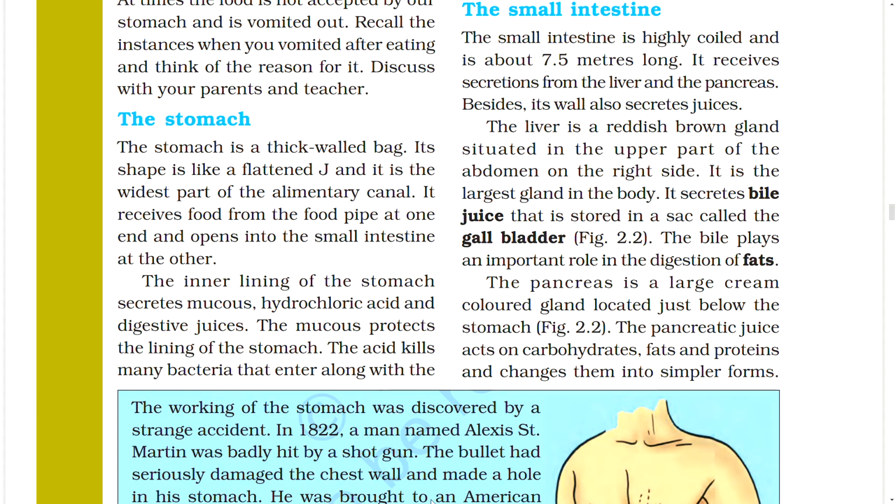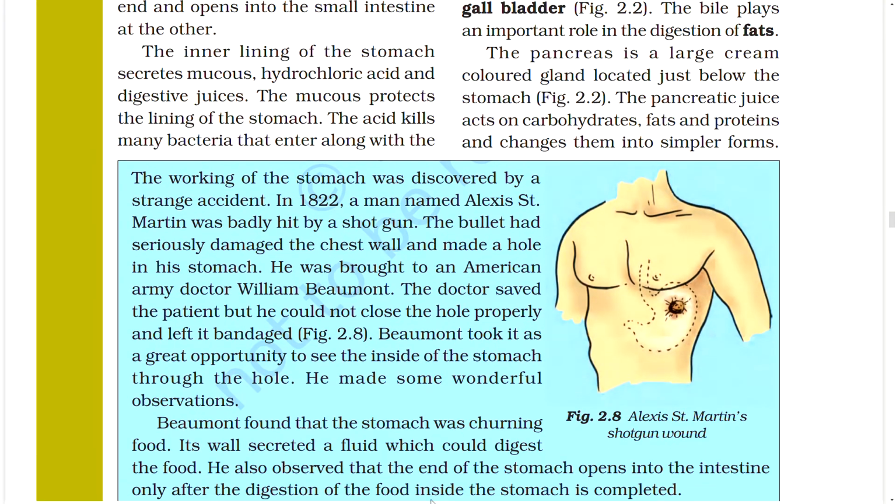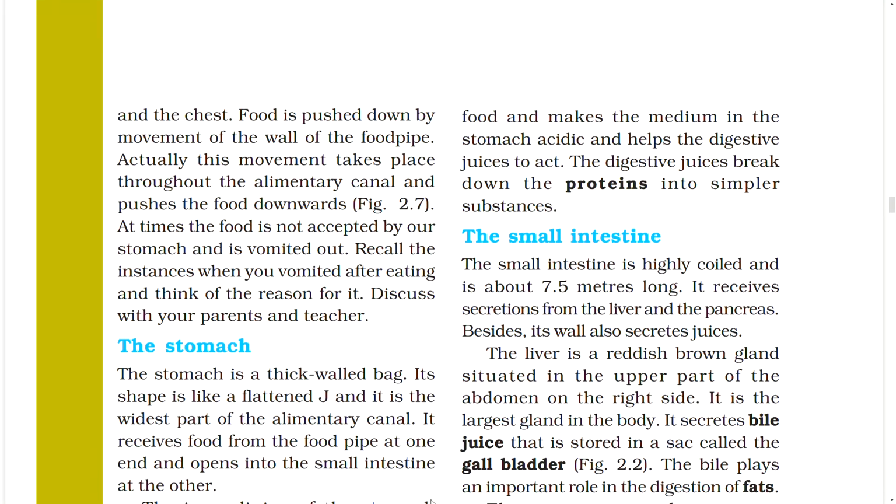The acid kills many bacteria that enter along with the food and makes the medium in the stomach acidic and helps the digestive juices to act. The digestive juices break down the proteins into simpler substances.